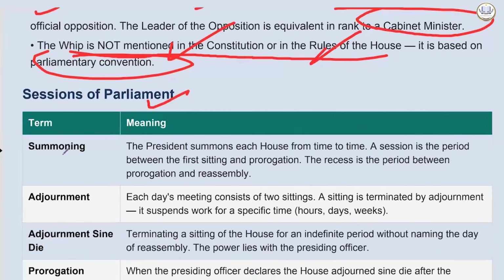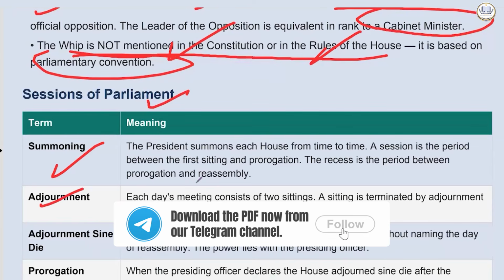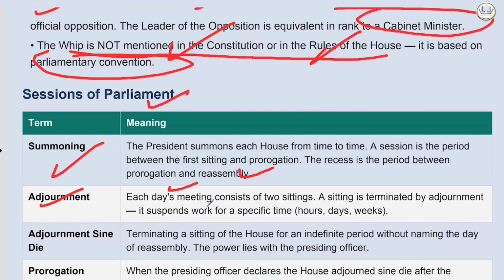Then sessions of parliament. First it is summoned. Who summons it? The president. A session is the period between the first sitting and prorogation. The recess is the period between prorogation and the reassembly. Then adjournment. Each day's meeting consists of 2 sittings. A sitting is terminated by adjournment.